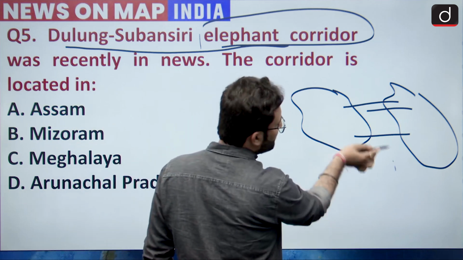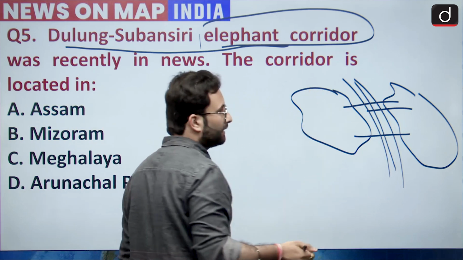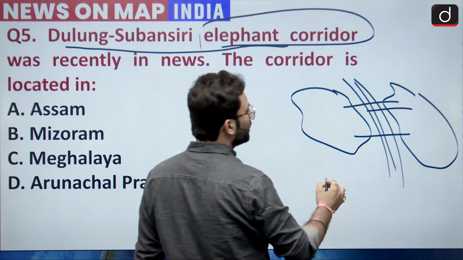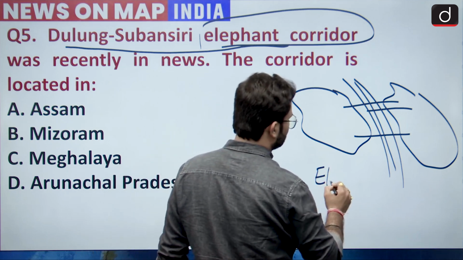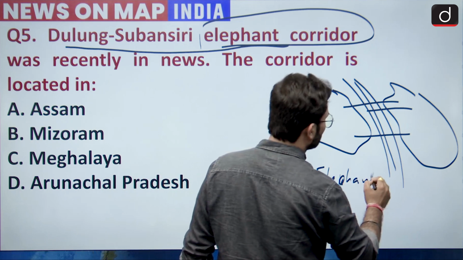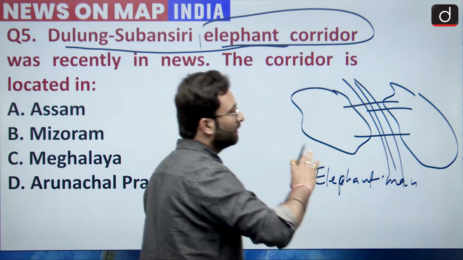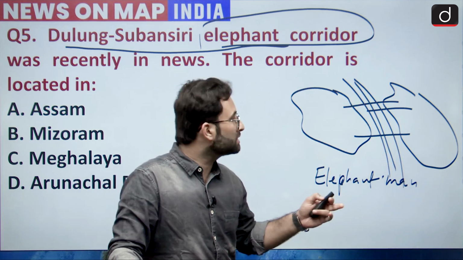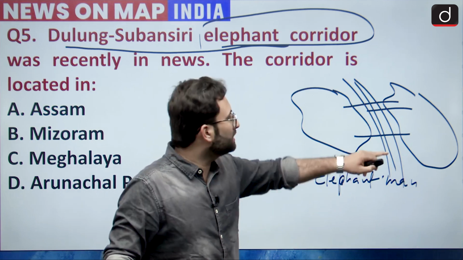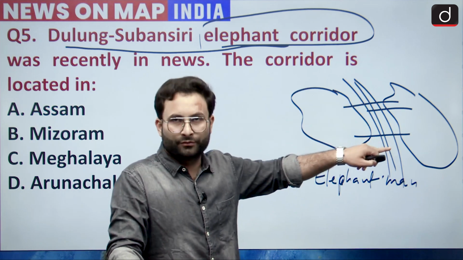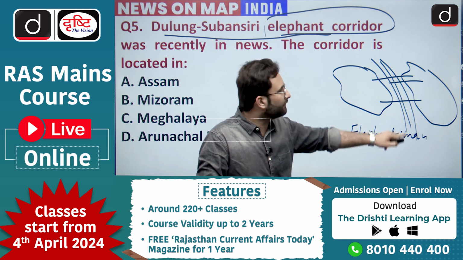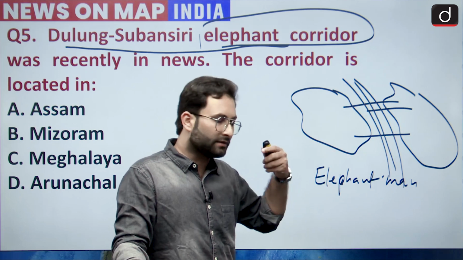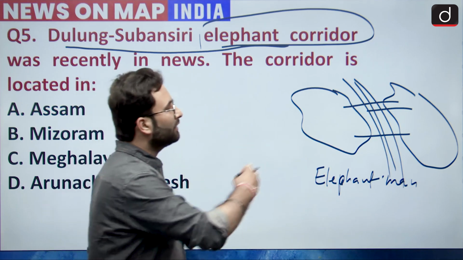Second idea is that if this area is not connected, or if there is some kind of road going through this particular area, that will result in accidents, elephant and man conflicts. We have seen that recently many elephants have died because they are trying to cross, because naturally this is an area which is part of the forest. But because of human activities this has been fragmented. So now the government is trying to go for revival of these corridors.